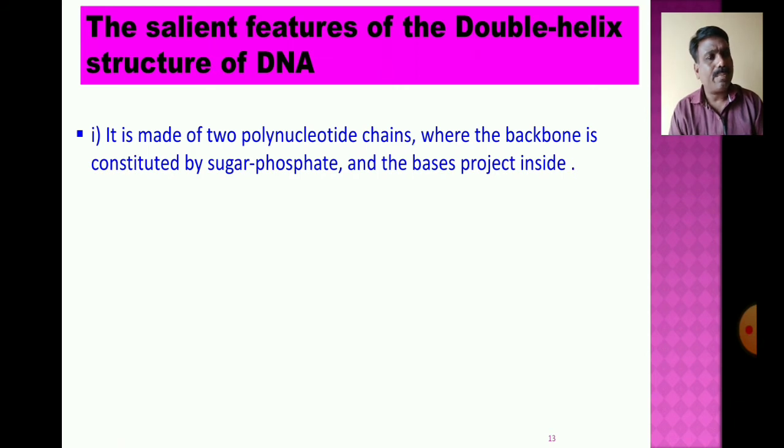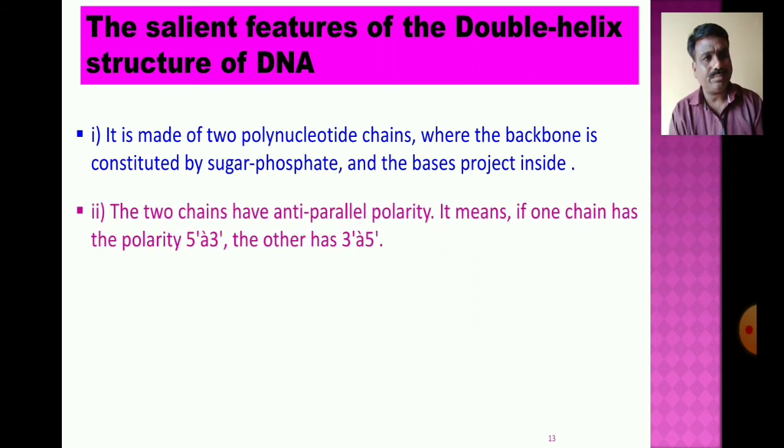Every DNA double helix has two polynucleotide chains, where the backbone is constituted by sugar phosphate bonds. The bases project inside. The nitrogen bases present inside are adenine, guanine, thymine and cytosine, and they have complementary base pairing.